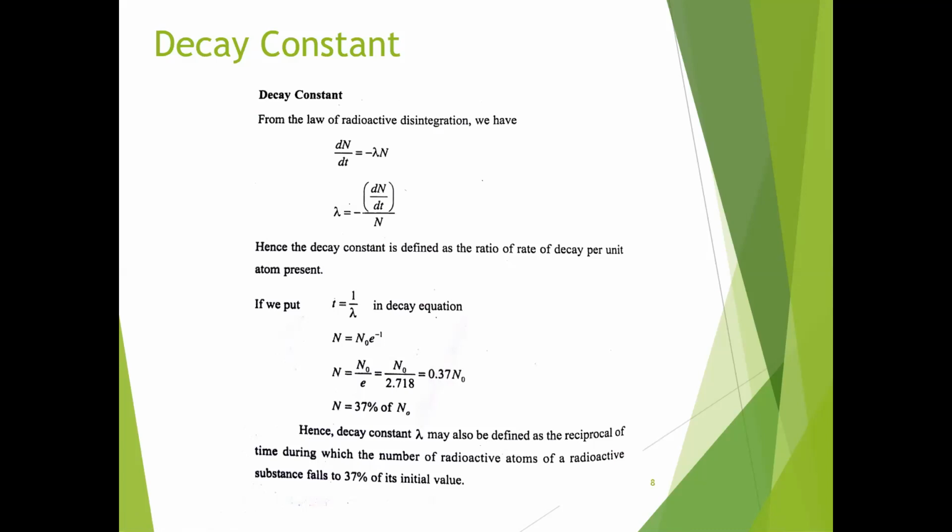Hence, the decay constant is defined as the ratio of the rate of decay to the number of atoms present.